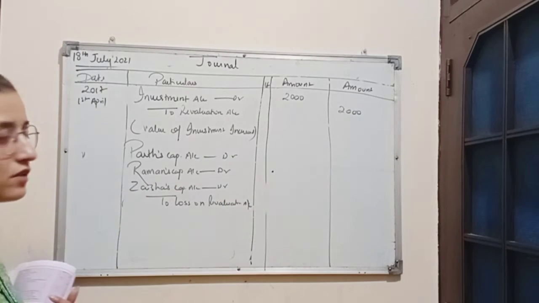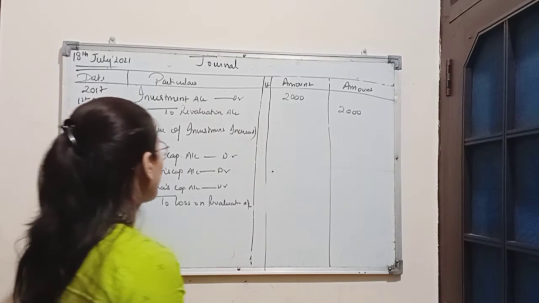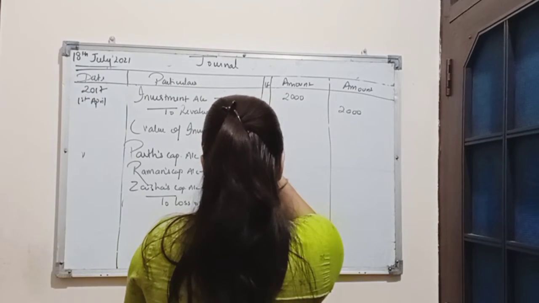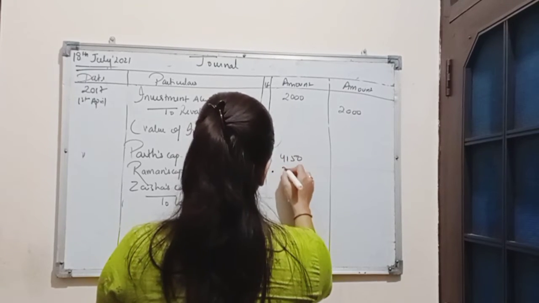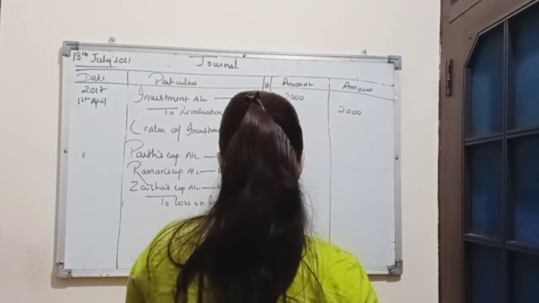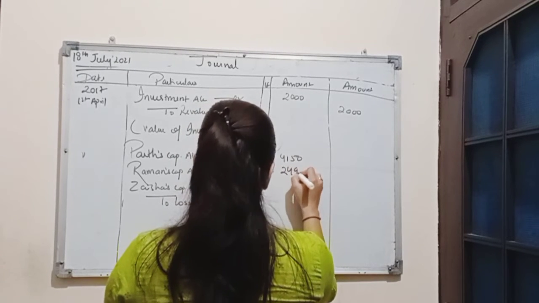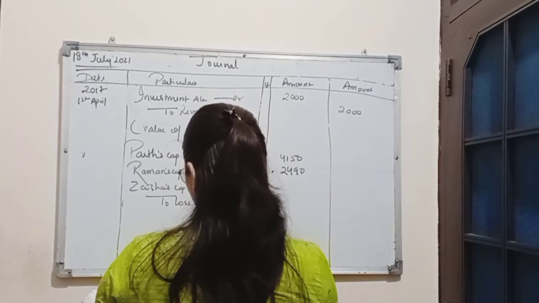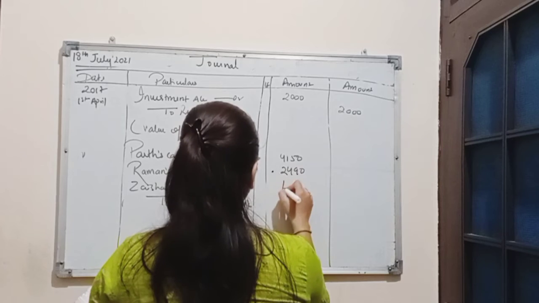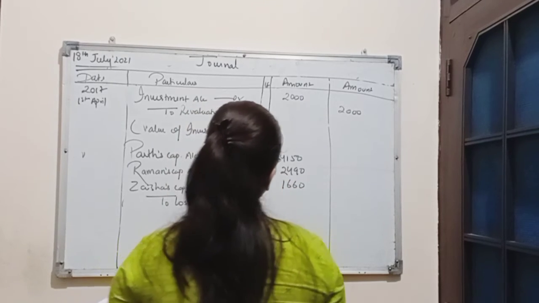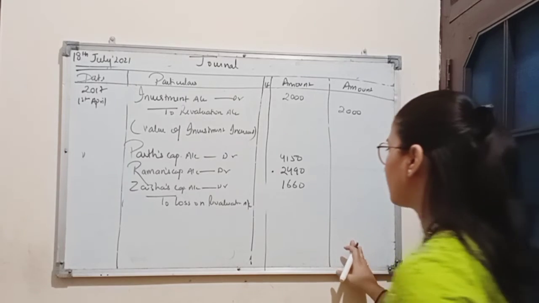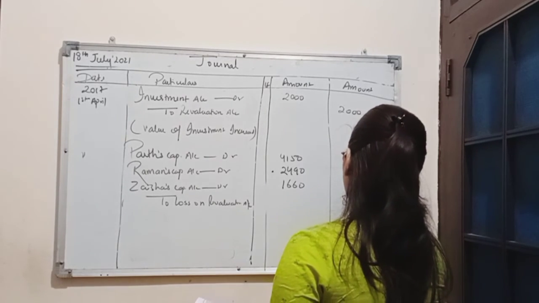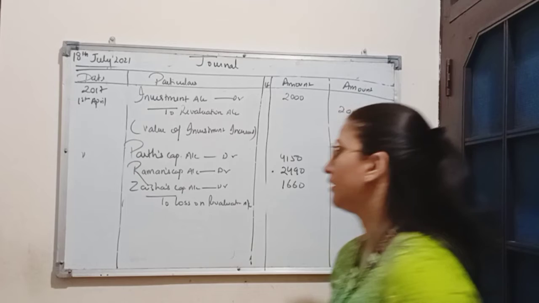We have already calculated the share of loss of each partner. Parth's capital account was debited with the amount 4,150. Raman's capital account will be debited with the amount 2,490 and Zaisha's capital account will be debited with the amount 1,660. Total amount of loss on revaluation is 8,300.